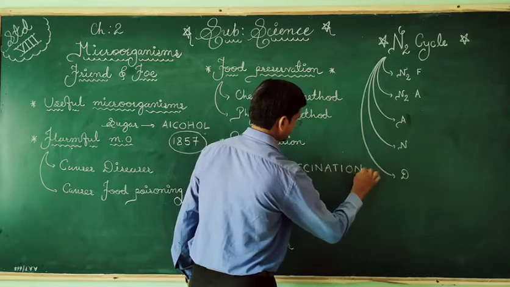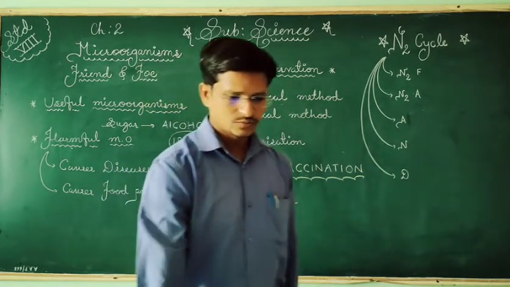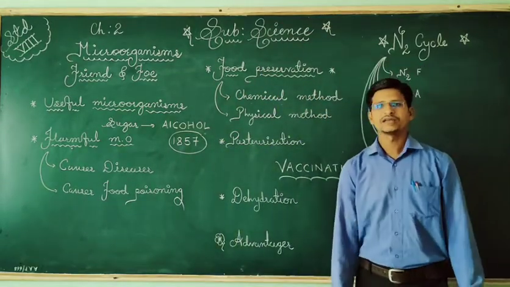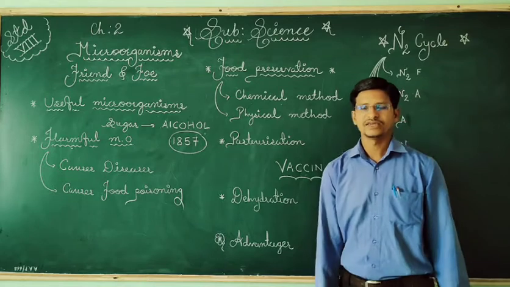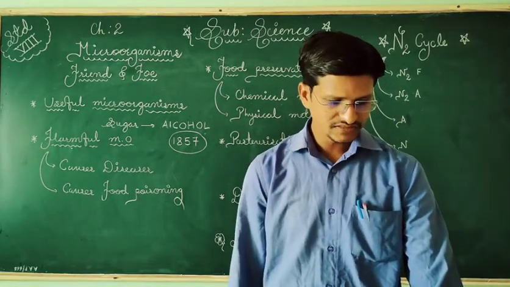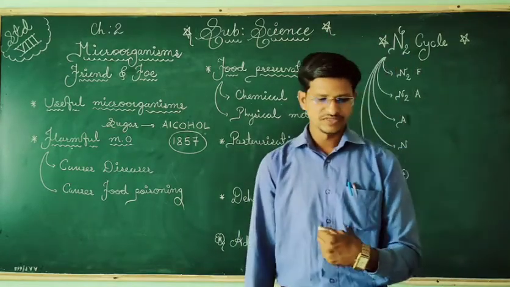Next, the vaccination process. So what is vaccination? Vaccination is a process in which we are improving our immunity. We are getting some immunity from this vaccine.